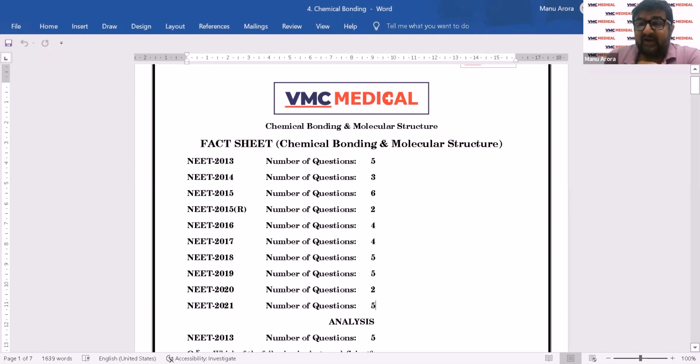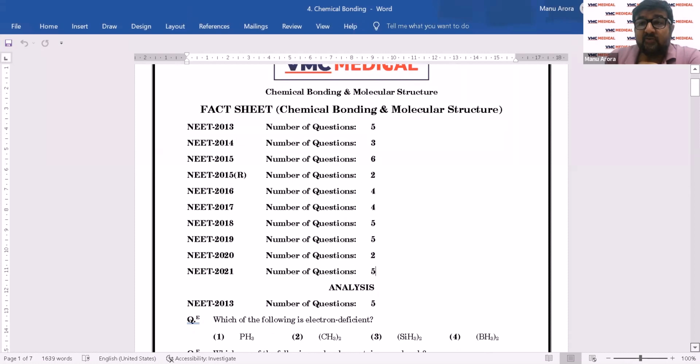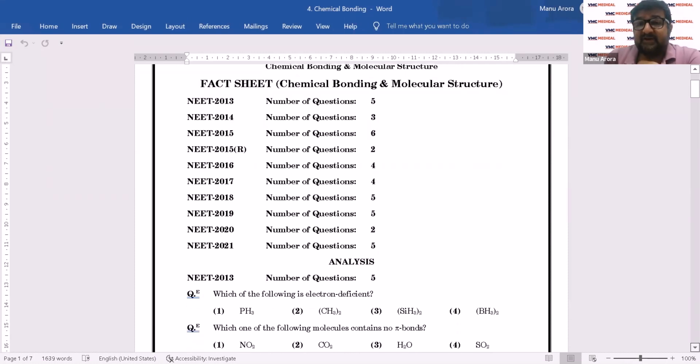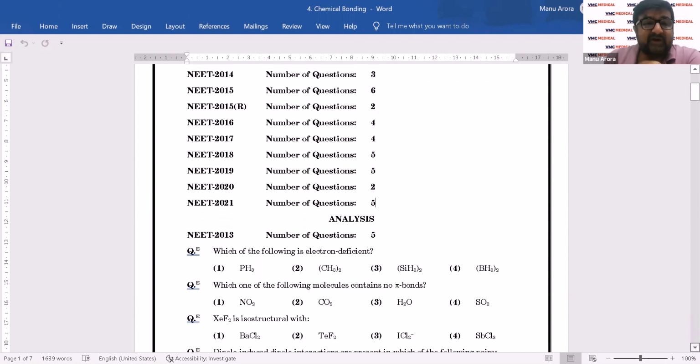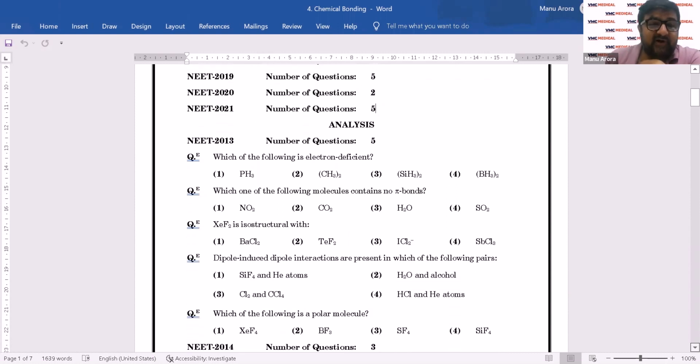If you have done this chapter properly, you can score as many as 4 or 5 questions correctly, which means that you will practically be through the chemistry paper. Even a single question has such massive importance, and where you get 4 or 5 questions coming from a chapter, it's honestly whopping. Okay, let's look at what questions we have had so far.